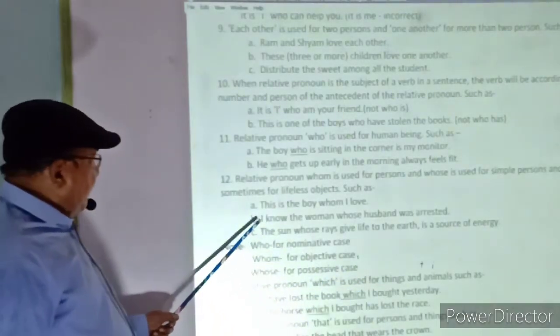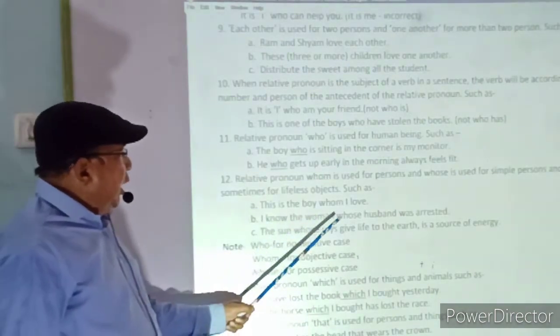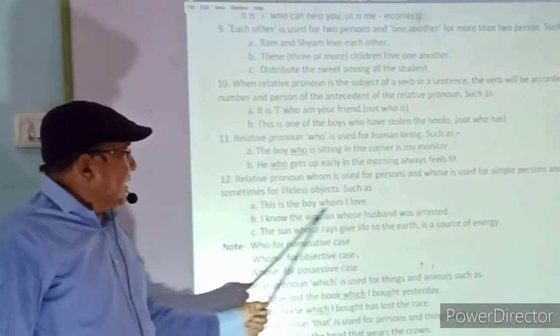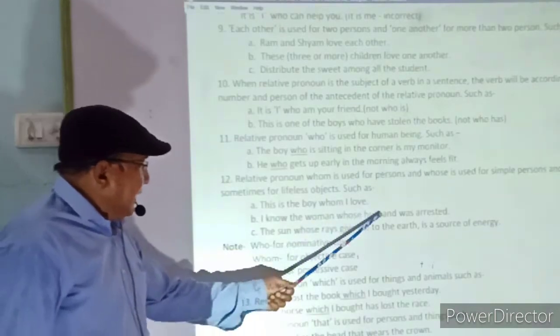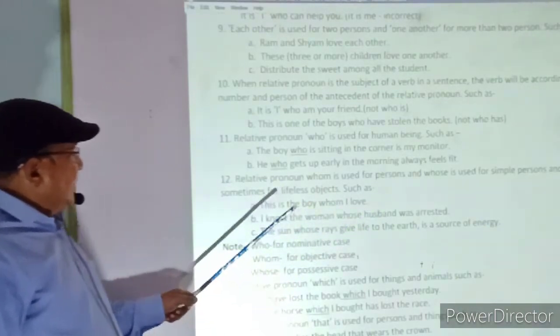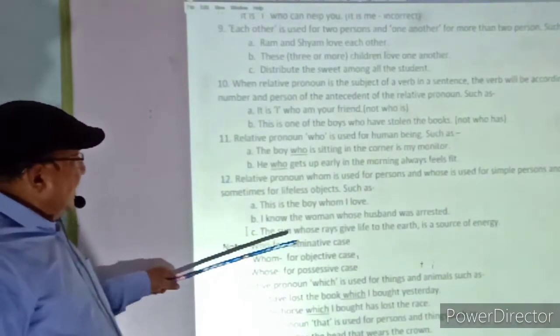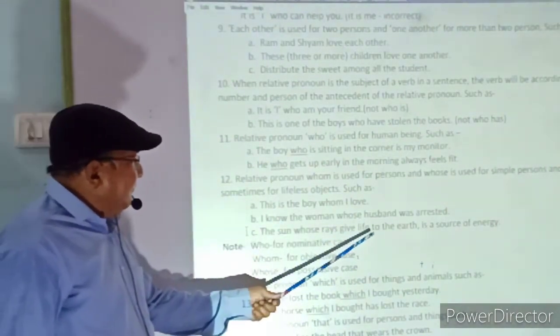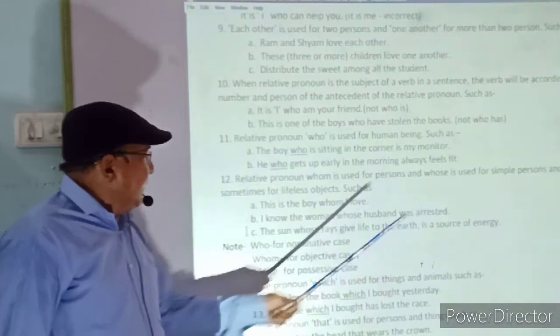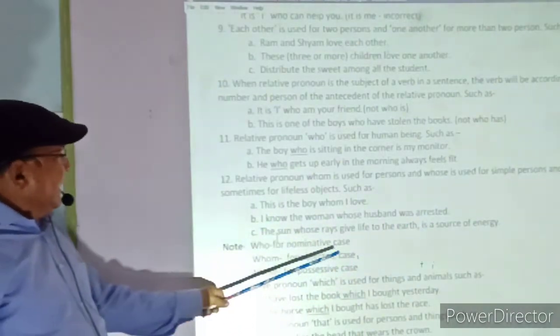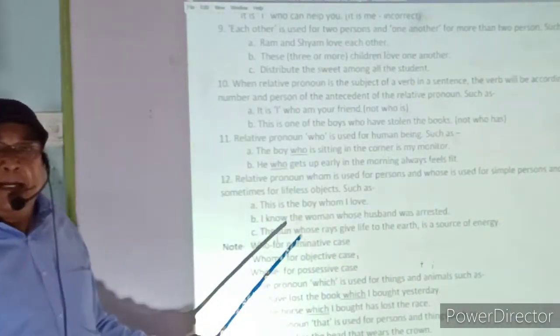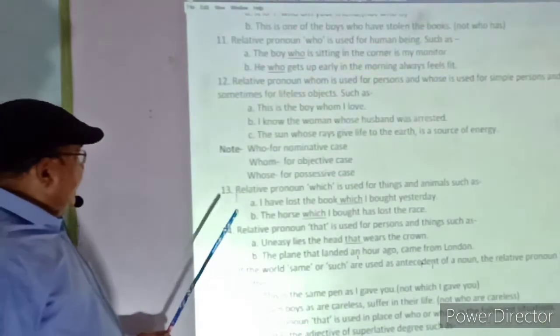See this example: I know the woman whose husband was arrested. Whose husband is the possessive case. That's why the relative pronoun whose is used. And in the third case: the sun whose rays give life to the earth is a source of energy. The sun whose rays, it is also once again a possessive case.